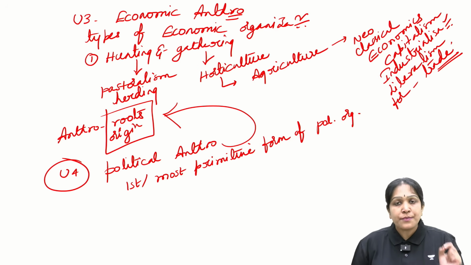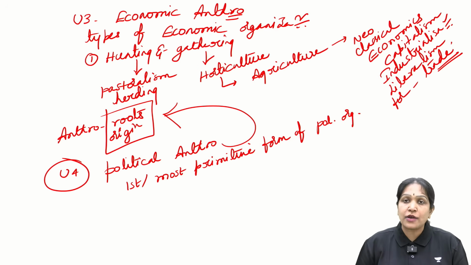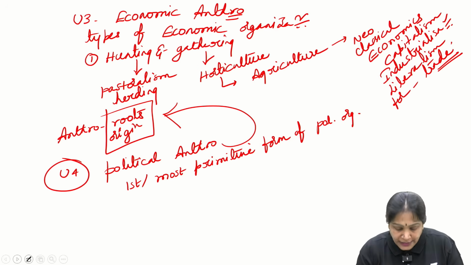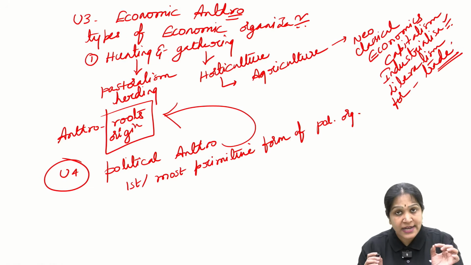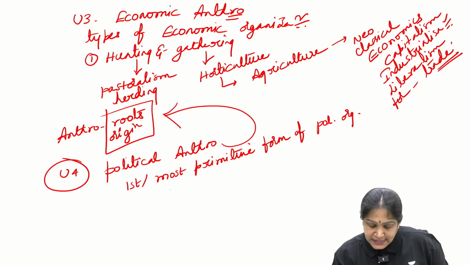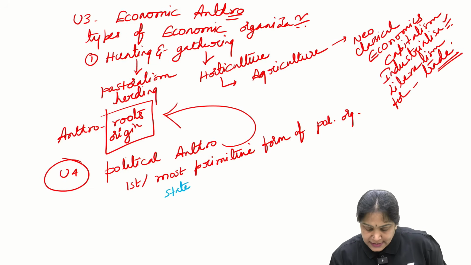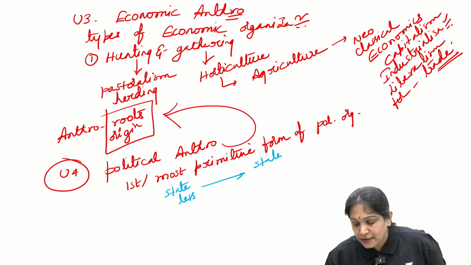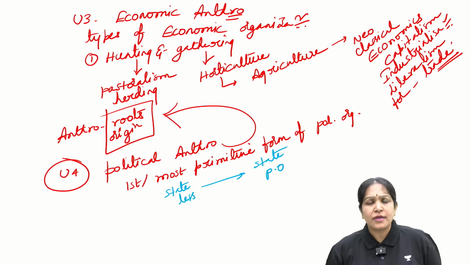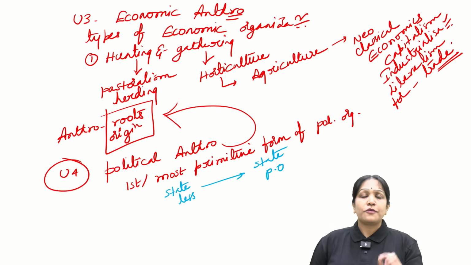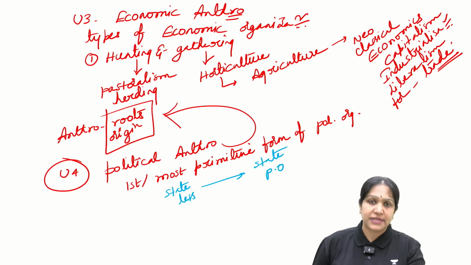So, what is the most primitive form of political organization? Political organizations actually evolved from stateless to state political organizations. What are the four elements of the state?